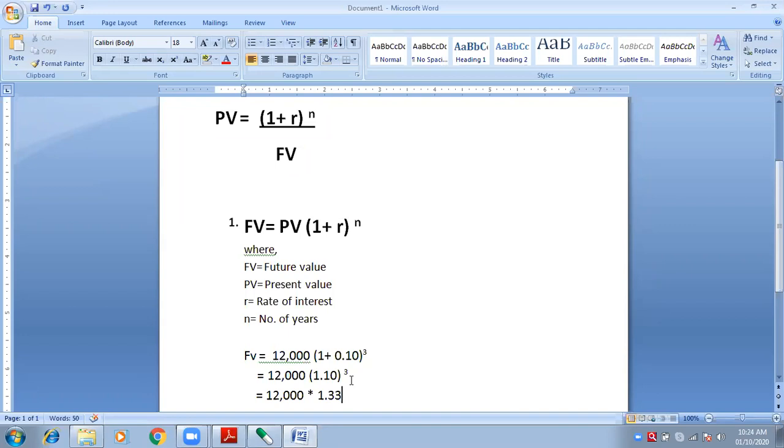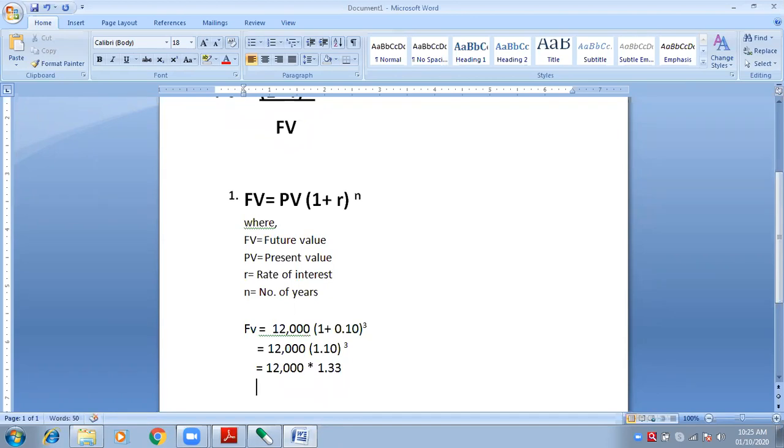Now, you don't have any sign between 12,000 and the bracket. So if you have opened the bracket, you will use multiplication. That is understood. When there is no such sign, you will use multiplication. So now tell me. 15,960 rupees. So you can write rupees 15,960. Have you understood?